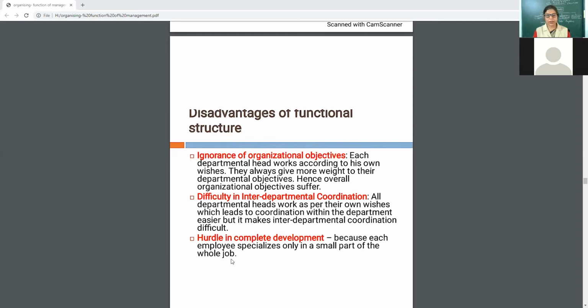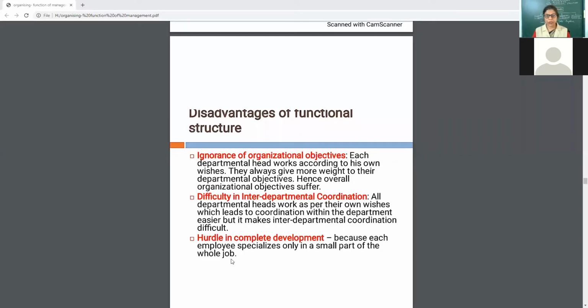Then, difficulty in interdepartmental coordination. Difficulty in interdepartmental coordination means the purchase department may not coordinate with the selling department, or the production department may not coordinate with the purchase department. See, all departmental heads work as per their own wishes.